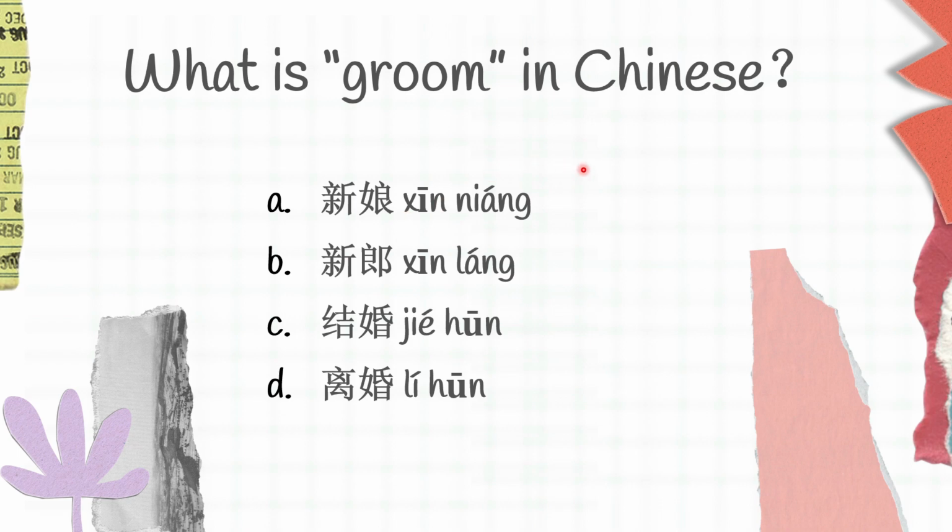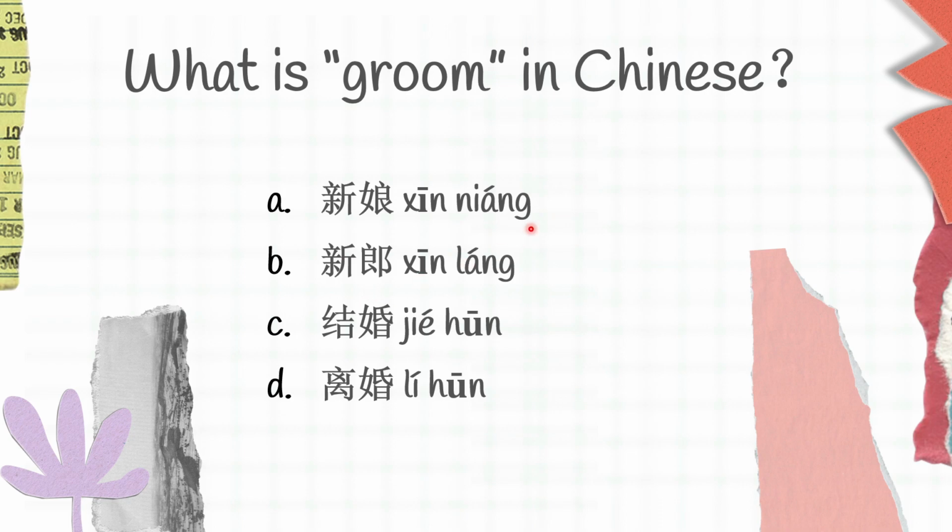新娘 is bride, 新郎 is groom, 结婚 is to get married, 离婚 is divorce. And the correct answer for this question is B. 新郎.